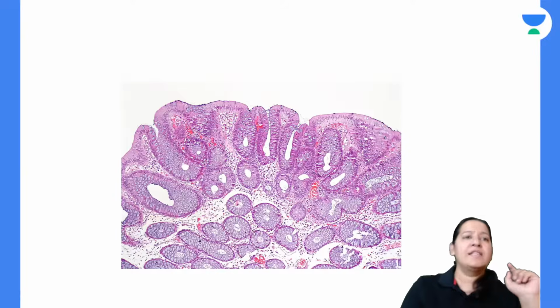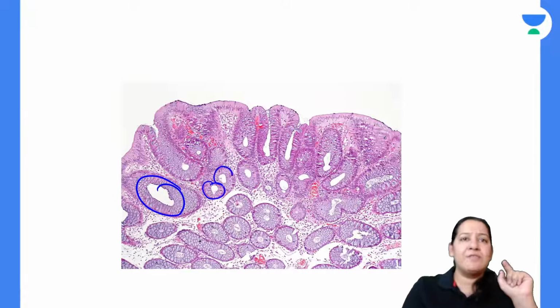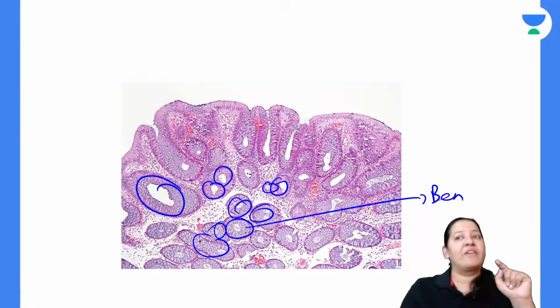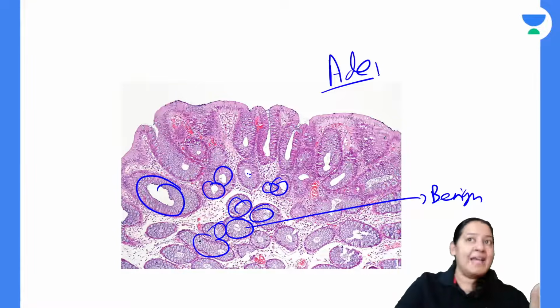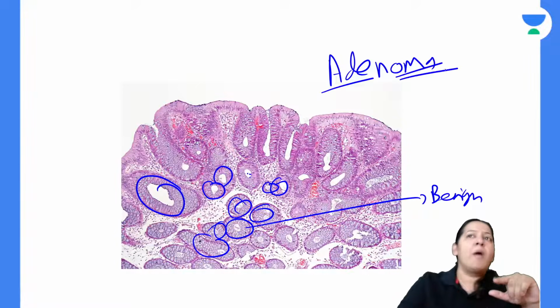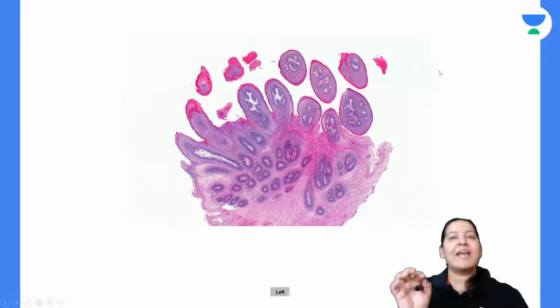Can you see? These are the glands. These are the circular glands with a lumen in the center. So these all are glands, and it is a benign tumor of gland. Benign tumor of gland is known as adenoma. Adeno means gland, and the suffix oma means it is a benign tumor. Right?